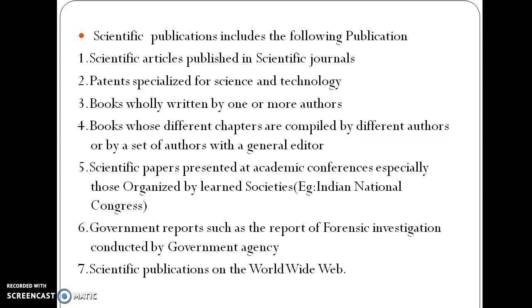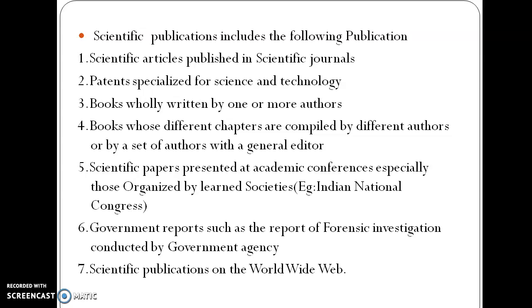Then what are the things that we need to be aware of while publishing a scientific article in a scientific journal? Okay, so let's discuss. A scientific article should be published in scientific journals.